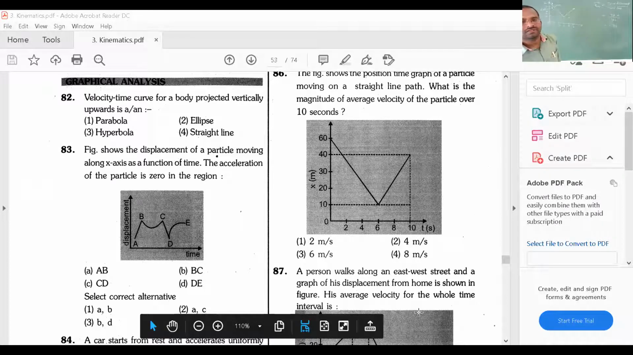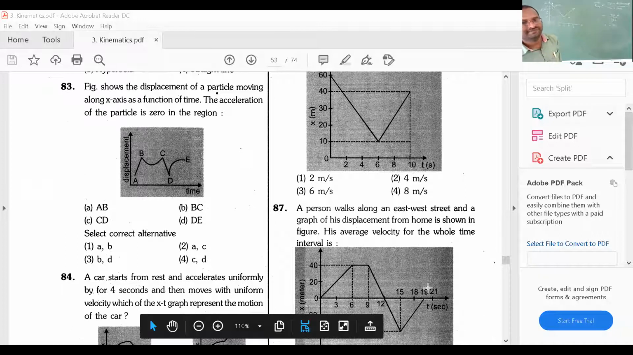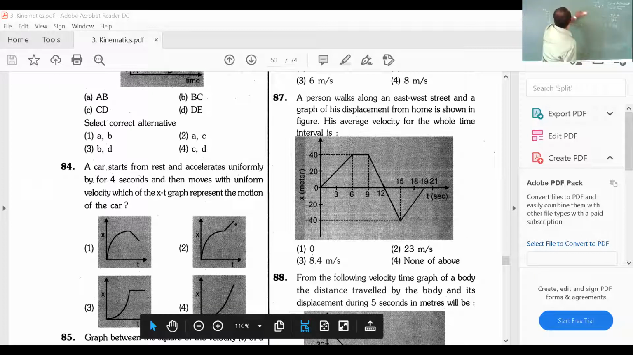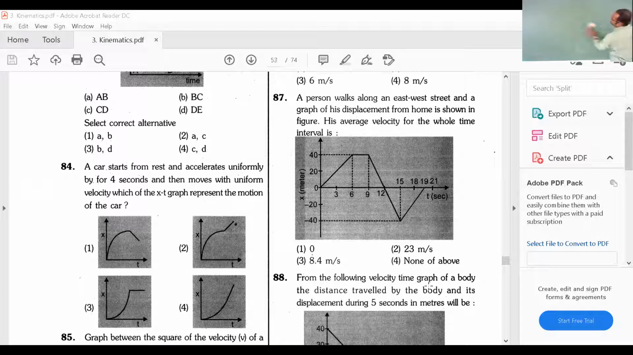Okay, so going to question number 87, and it is important. Question number 87. Can you solve this type of questions? All graphical questions. A person walks along an east-west street, and a graph of his displacement from home is shown in the figure. His average velocity for the whole time interval is?